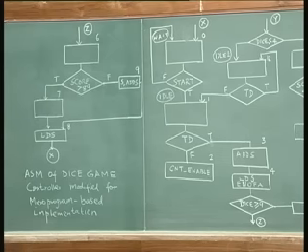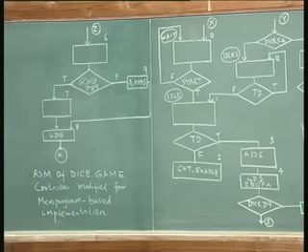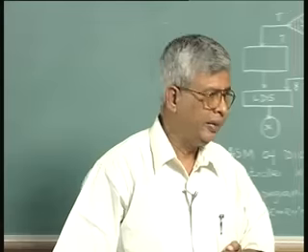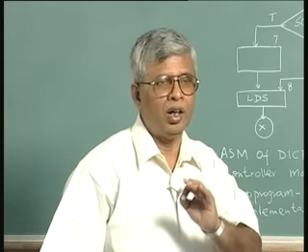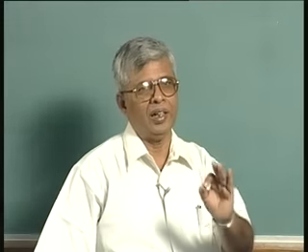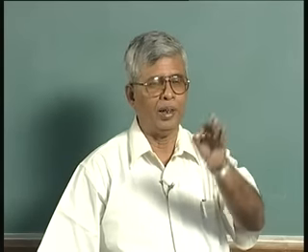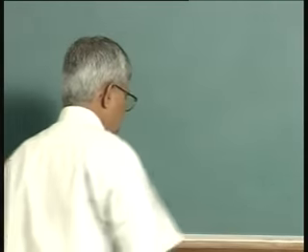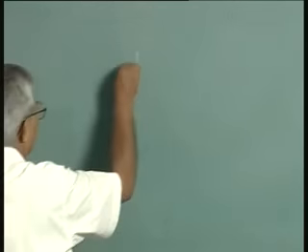What do you mean by redrawing? We have already done the ASM for implementation. Redrawing is necessary for the following reason: we can only test one qualifier at a time. In one given state, I can only test one qualifier or one input. Input is the same as the qualifier. Earlier, in many examples, I have seen something like this.